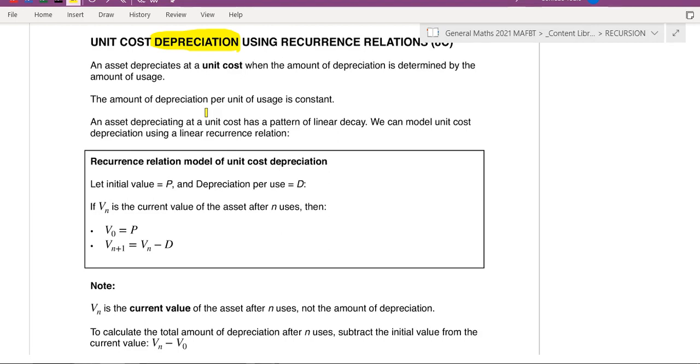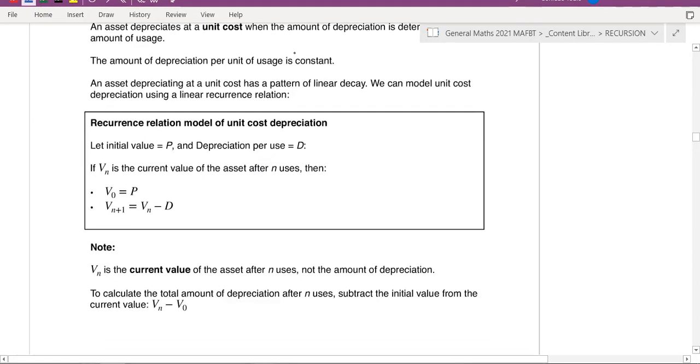Or when you use a printer, the value decreases based on how many pages you've printed. It doesn't actually decrease on a certain percentage. Or when you buy a washing machine, the value decreases based on how many washes you've used it for. So it's not necessarily a percentage, but based on how many times something's occurred. Generally it is constant as well.